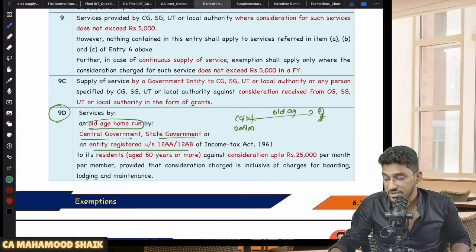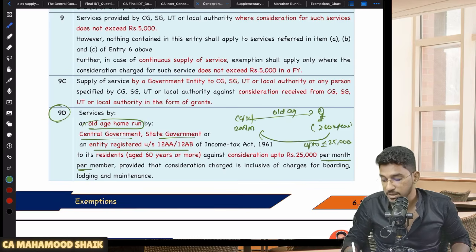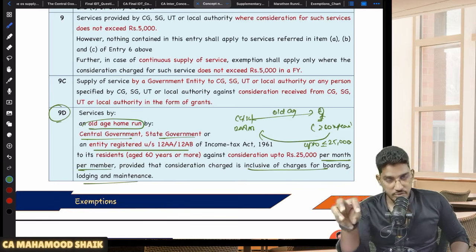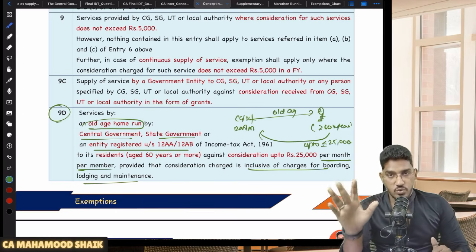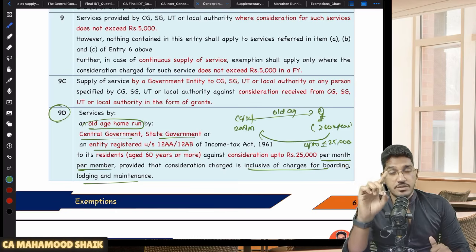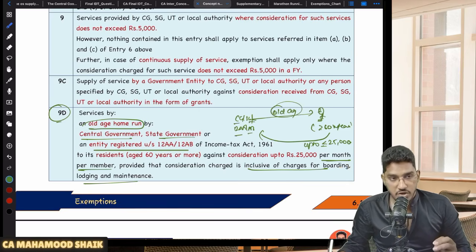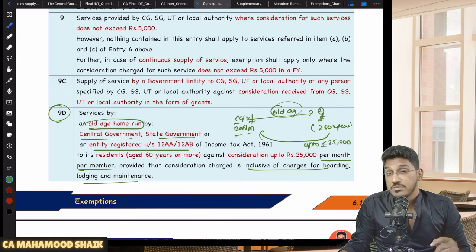And that resident should be 60 years or more, greater than or equal to 60 years. And the consideration should be only up to 25,000. That means consideration should be less than or equal to 25,000 rupees per month per member, inclusive of charges for boarding, lodging and maintenance. So all charges included. If from the resident in that old age home they are collecting a consideration of up to 25,000 rupees or less per month per member, then only exemption will become applicable. And one more condition, that old age home must be run by either the central government, state government, or an entity registered under 12AA or 12AB of the Income Tax Act, and the residents must be 60 years or more.